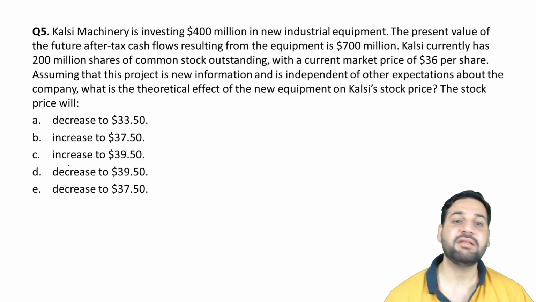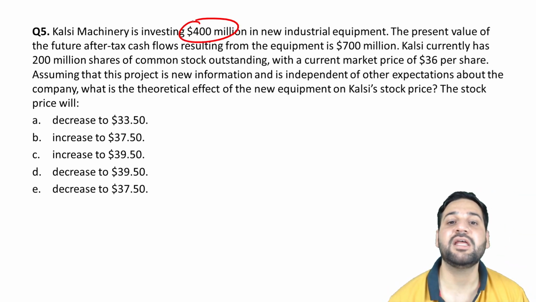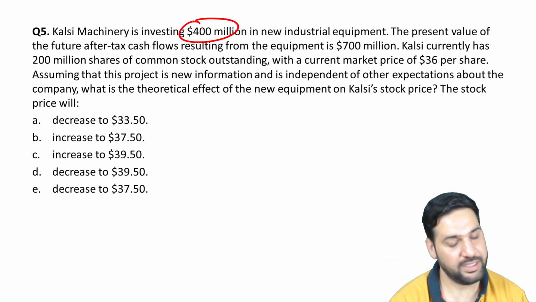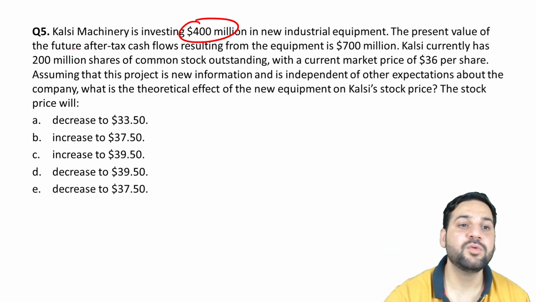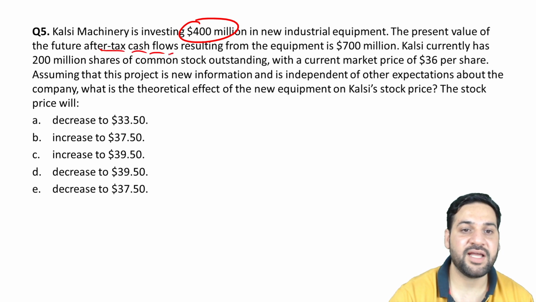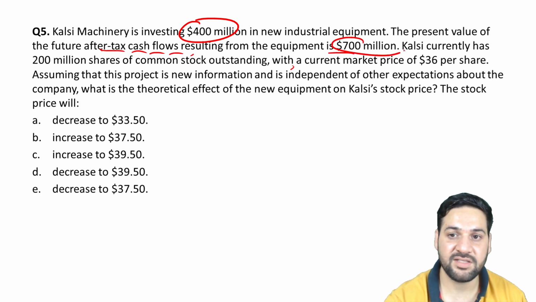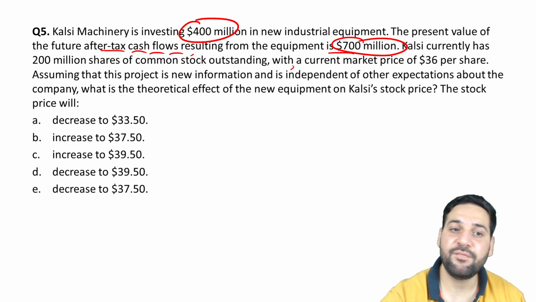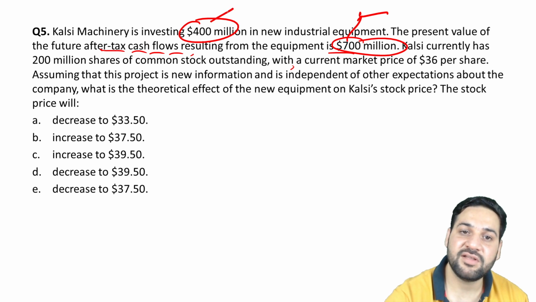Kalsi Machinery is investing 400 million in a new industrial equipment. These are the kind of numericals you can find in the exam. The present value of the future after tax cash flow resulting from the equipment is 700 million. So the present value of future after tax cash flow is 700 million and Kalsi Machinery is investing 400 million.